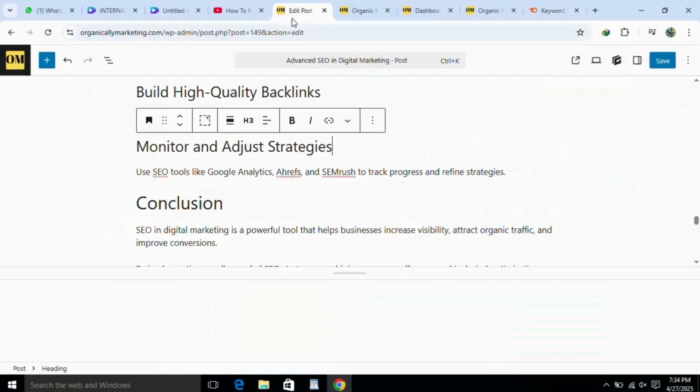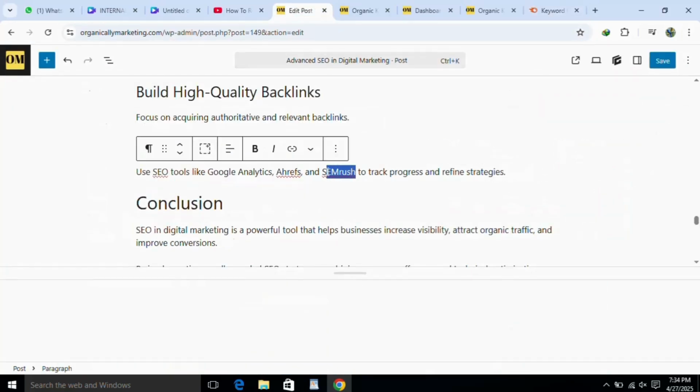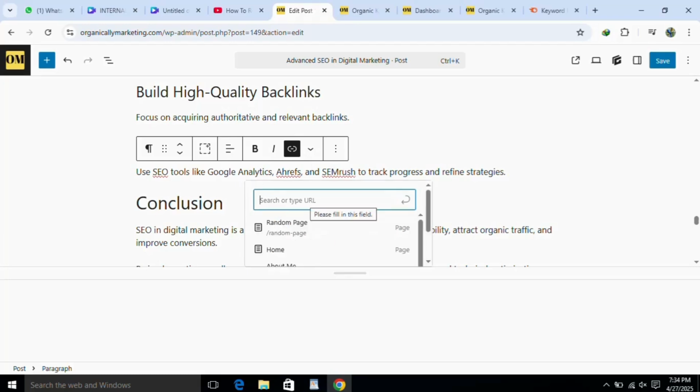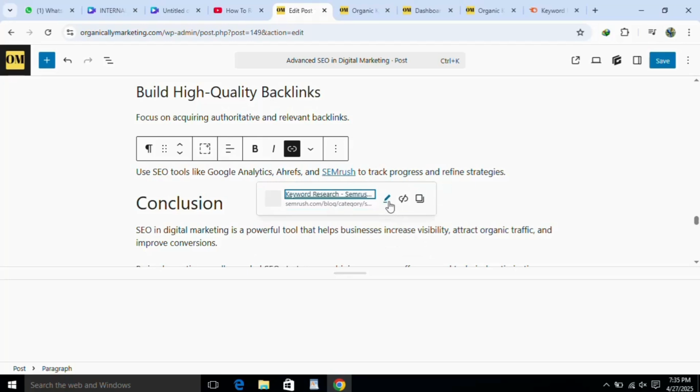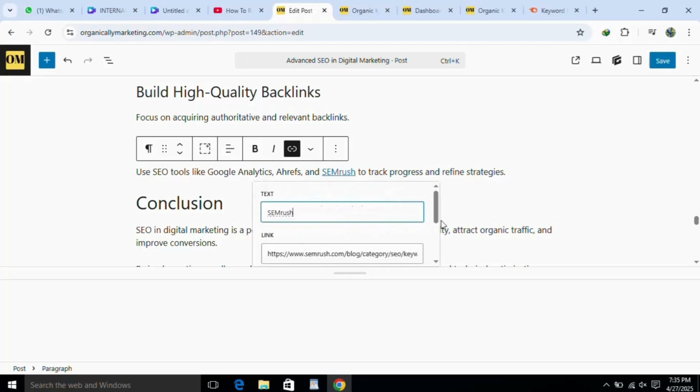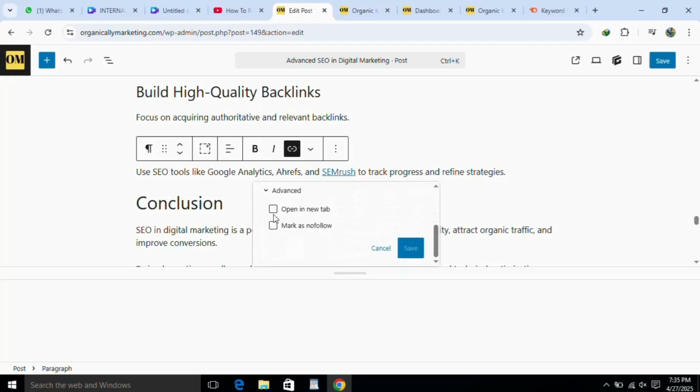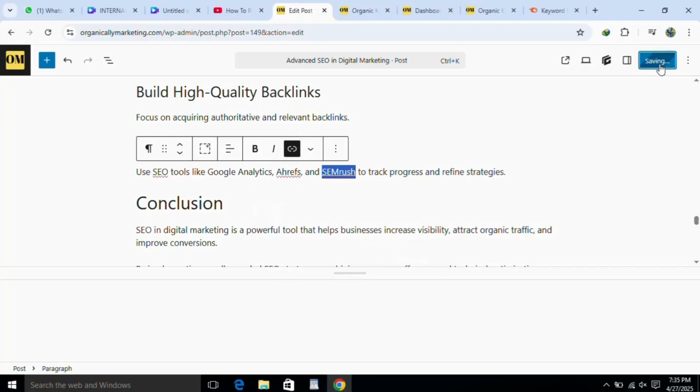I will copy the URL of this blog, select the word SEMrush, click on link, paste the link, and hit enter. After hitting enter you can see a pencil icon appear. Click on this and check the box to open in a new window, because this is external linking. Save the link, save and preview.